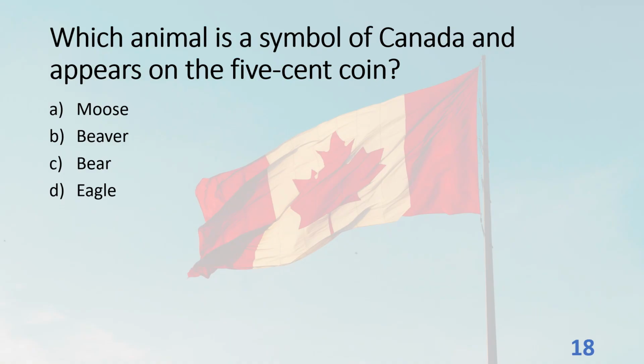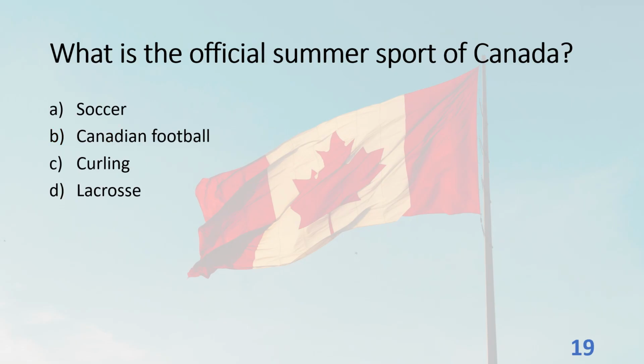Which animal is a symbol of Canada and appears on the 5-cent coin? A. Moose. B. Beaver. C. Bear. D. Eagle. The answer is B. Beaver.